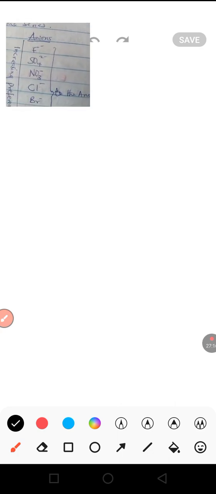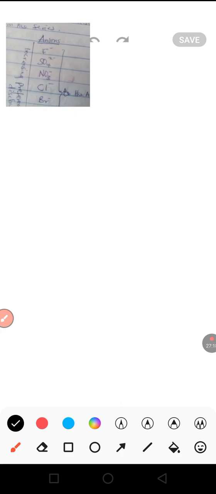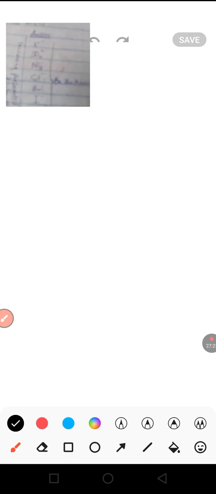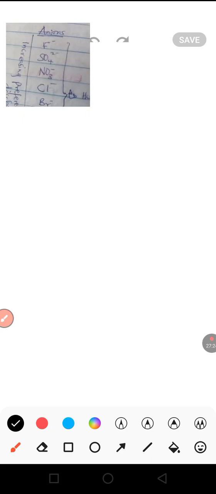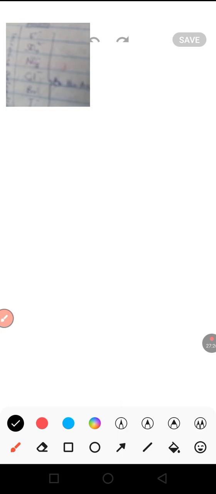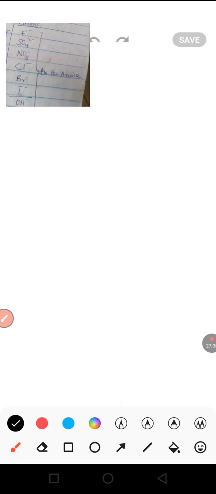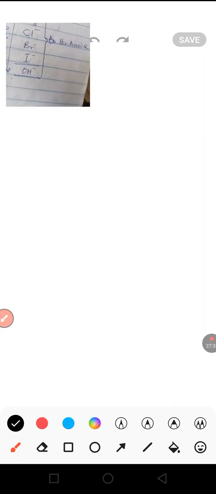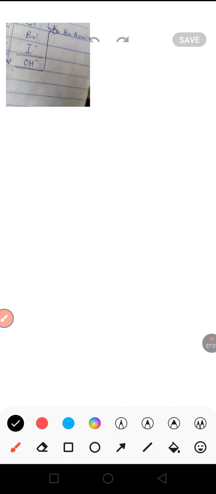And for the anions, we have F minus, that's fluoride ion. We have tetrasulfate ion. We have triazole 5 ion. We have chloride ion. We have bromide ion. We have iodide ion. And we have finally the hydroxide ion.